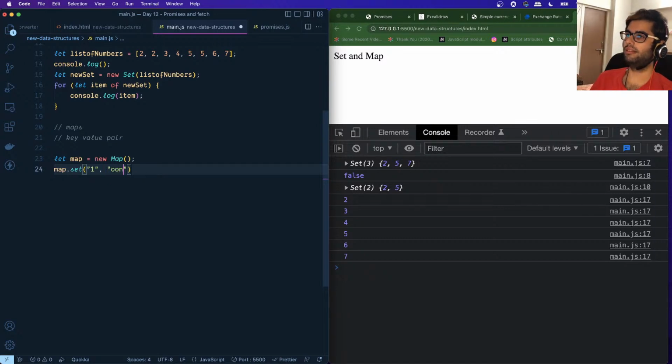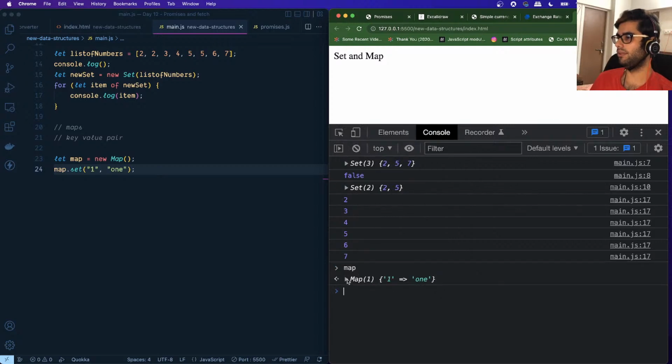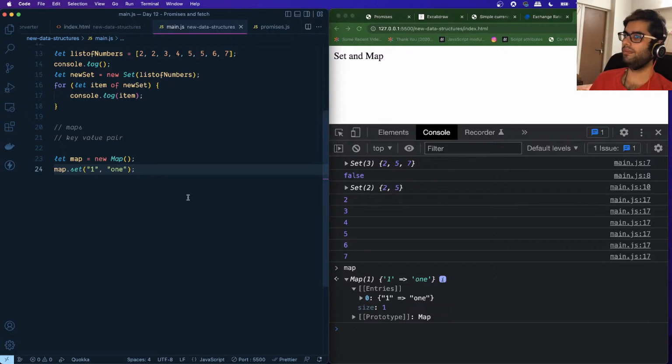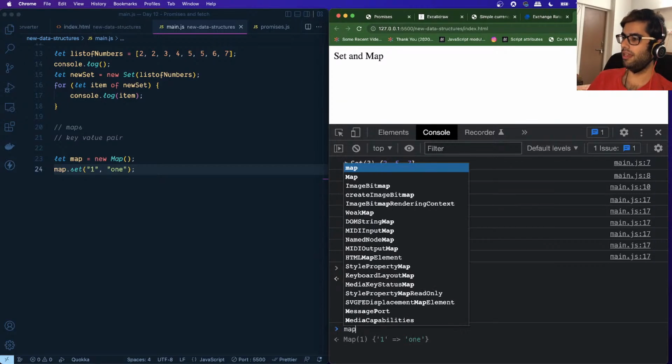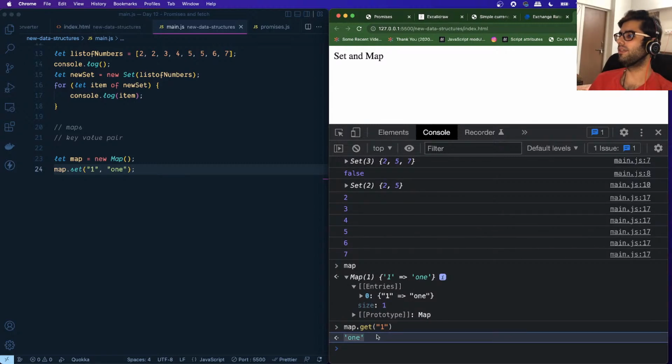So suppose I add 1 over here like this. If we check out the value over here in the console, you can see that it has this mapping 1 and 1. This is the key, this is the value. If I want to access this value, I can just say map.get. If you have worked with data structures and you're aware of a hash map, this is what this is similar to, right? You have a key and then you can access the value using that key. So if I want to get the value for this particular key, I'm getting the value over here like this.